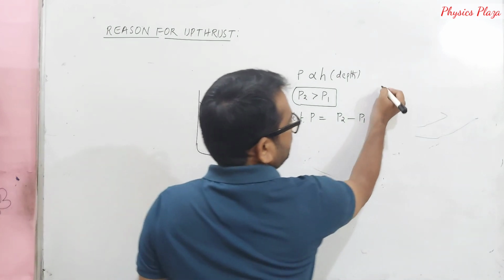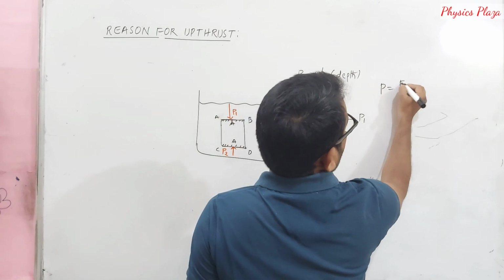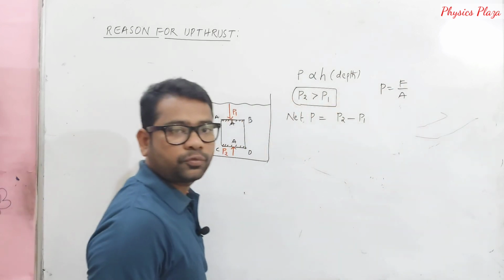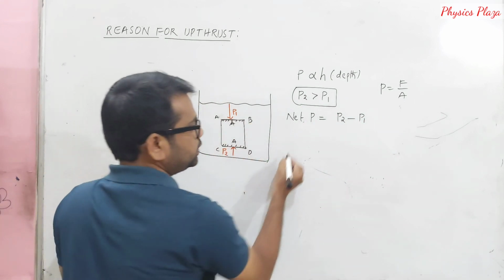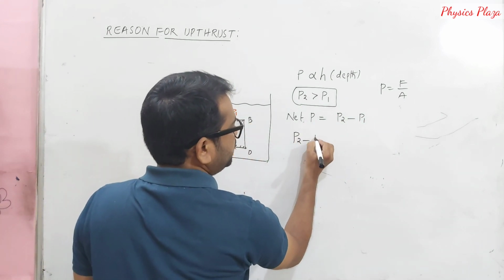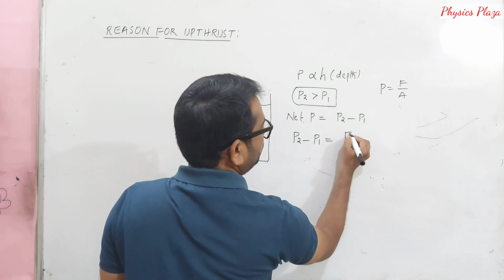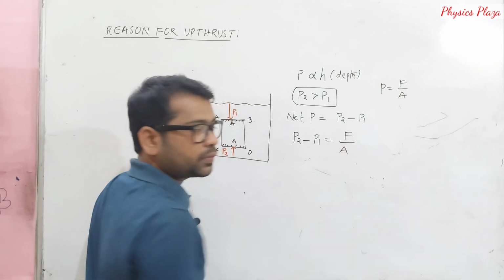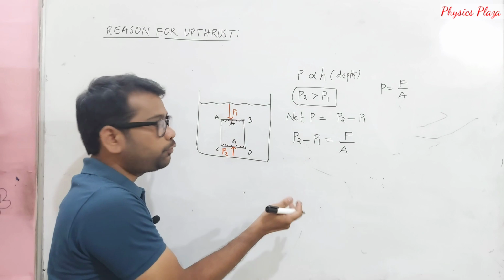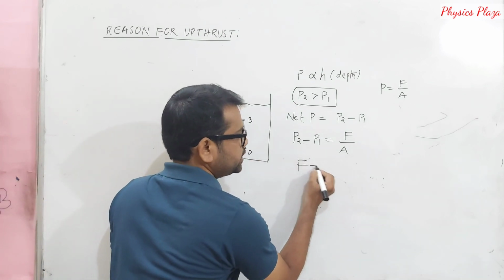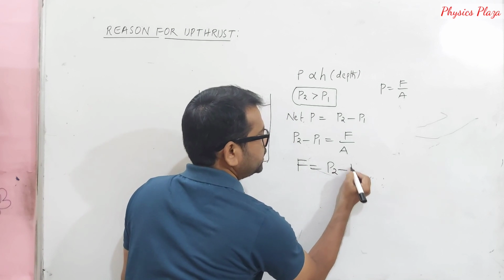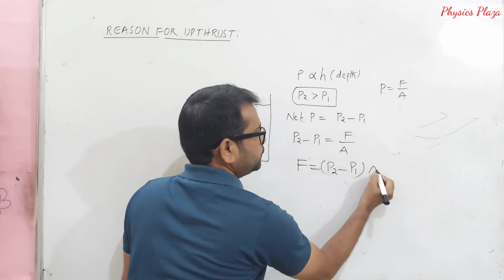So we know that, children, pressure is equal to force per area. The net pressure acting on this body is P2 minus P1. That is, P2 minus P1 is equal to F by A. From this, can we calculate the force acting on this body? Obviously, we can. That is F is equal to (P2 minus P1) into A.